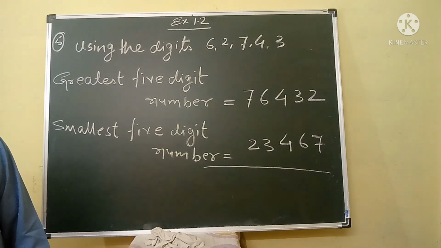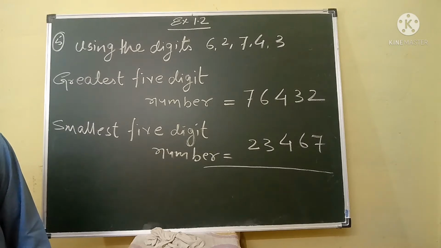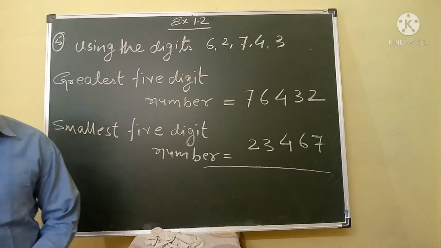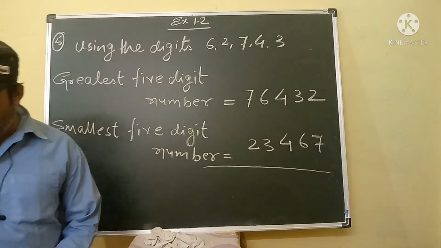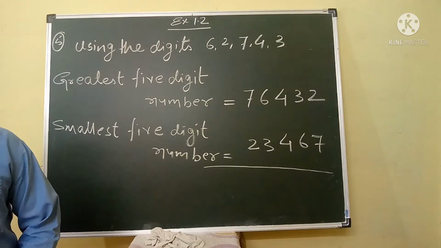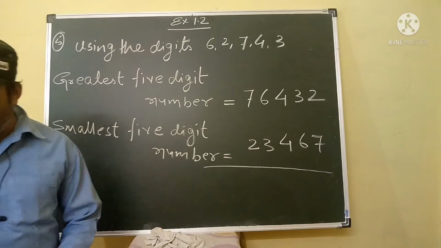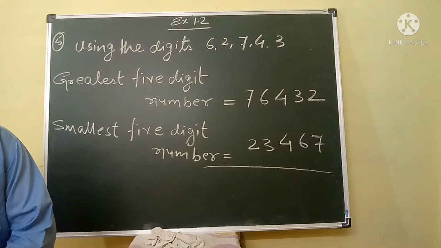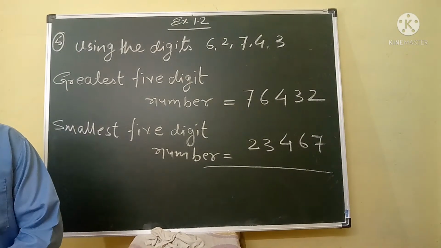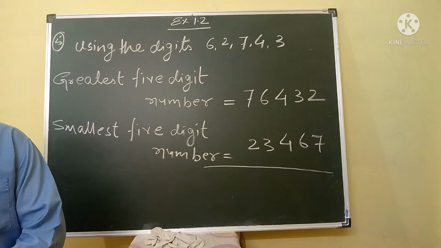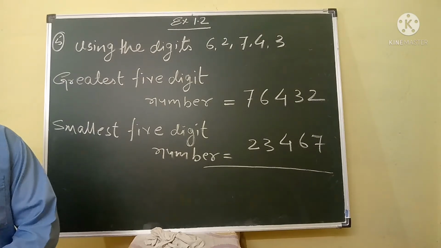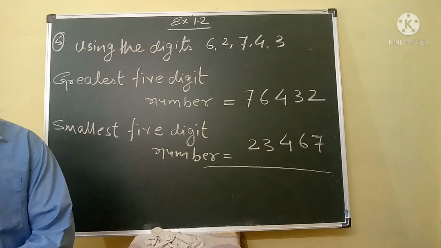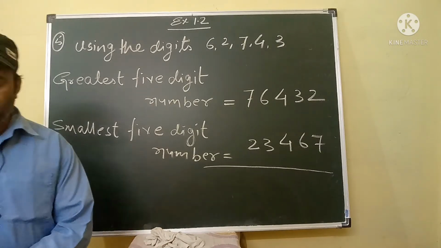Find the difference between the greatest and the least 5-digit number that can be written using the digits 6, 2, 7, 4, 3, each only once.